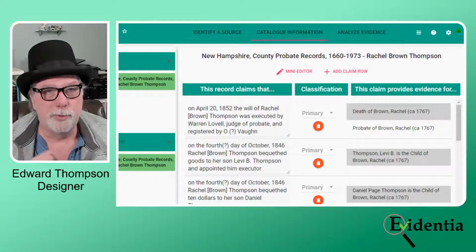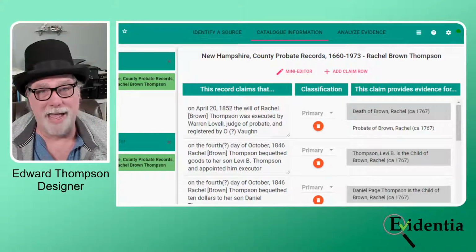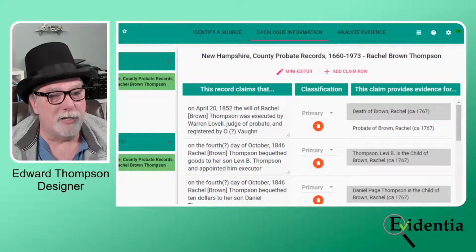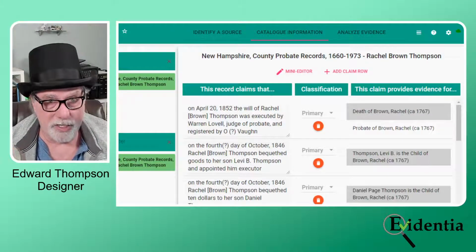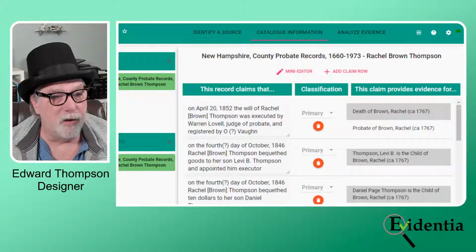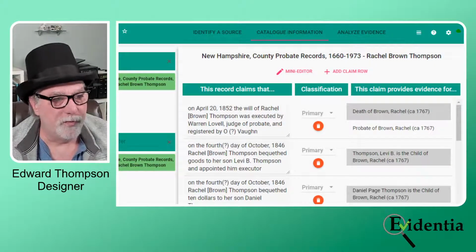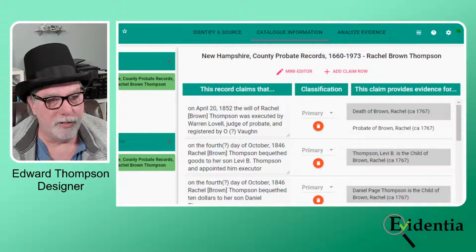Now, what am I going to do with a probate claim as a category in and of itself? I don't know, but I like having it. On the 4th day of October, 1846, the day of the signing, Rachel Brown Thompson bequeathed goods to her son Levi B. Thompson and appointed him executor. So what have I captured here? I've captured that Levi B. is the child of Rachel Brown, and I guess I chose not to add information about the fact that he was executor because he was a family member. But I could.